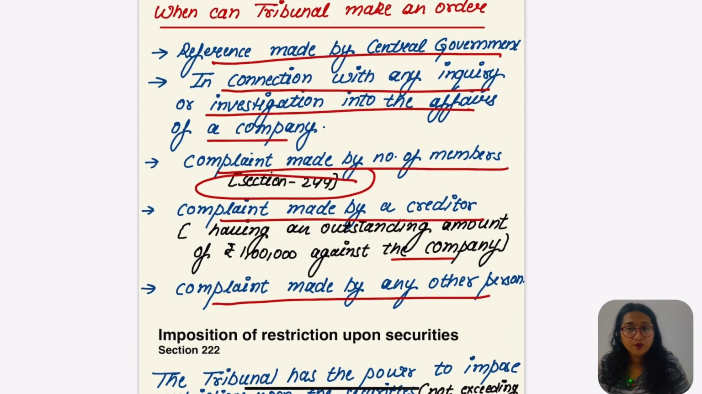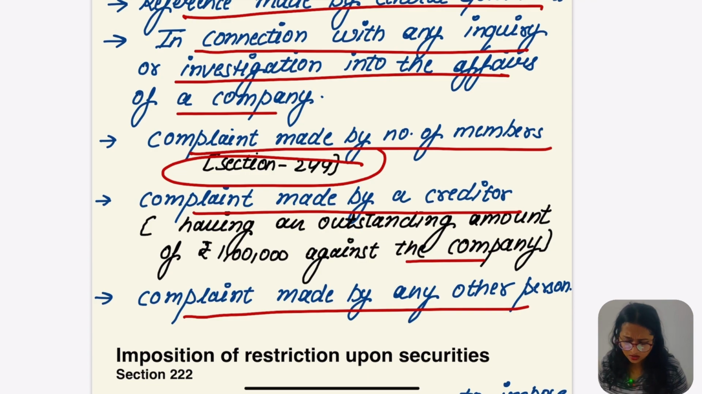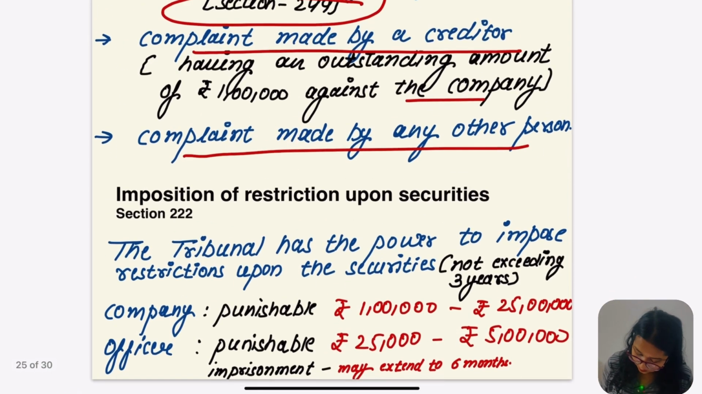So when the complaint is actually made by these people, first of all the central government, members under section 244, and the creditors who have an outstanding amount of more than 1 lakh, and any other person, or any inquiry or inspection in the affairs of the company. In that case the tribunal may deem fit that manipulation could be done or any of the assets can be taken from one place to another place. In that case the tribunal can freeze the assets of the company for a maximum of 3 years. Hope this part was clear.